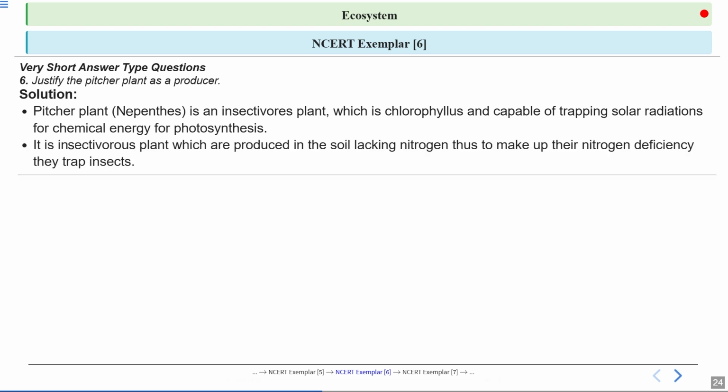Now, it is an insectivorous plant which is produced in the soil lacking nitrogen. Clear? So, pitcher plant is an insectivorous plant. It grows in an area which lacks nitrogen. So, to make up the nitrogen deficiency, they trap the insects. They digest the insect and obtain nitrogen basically from these insects.